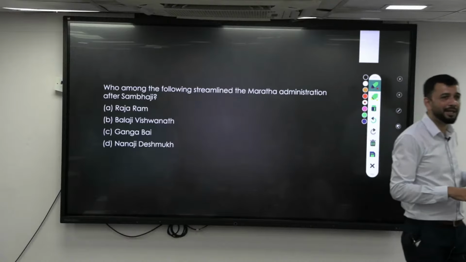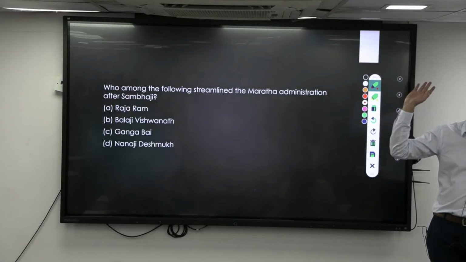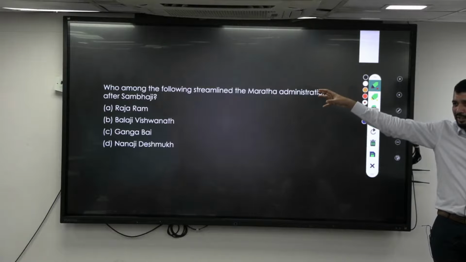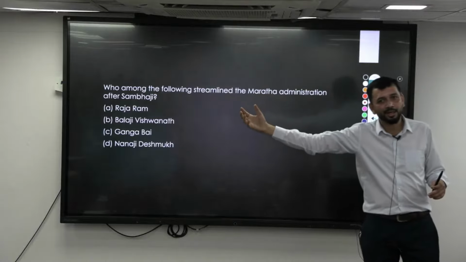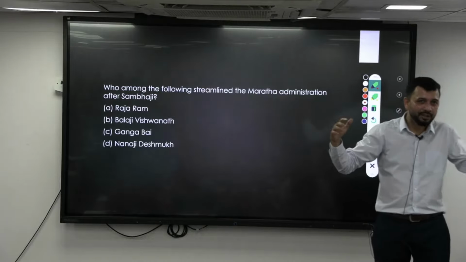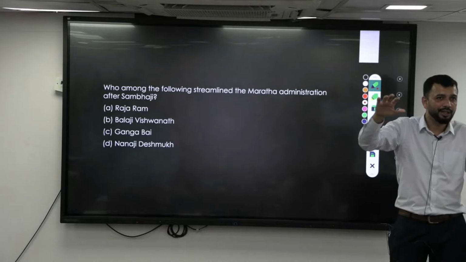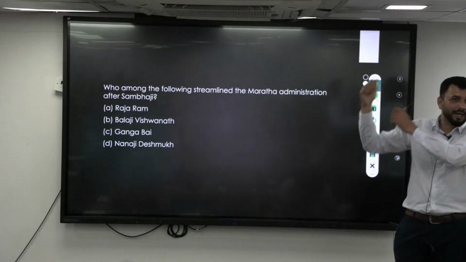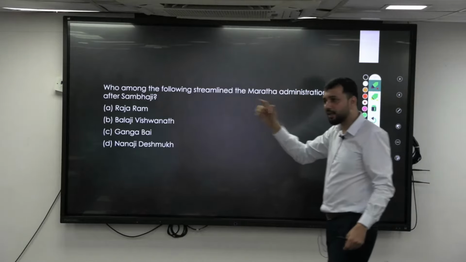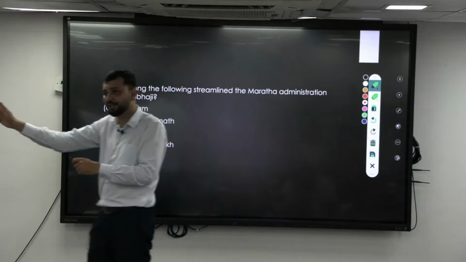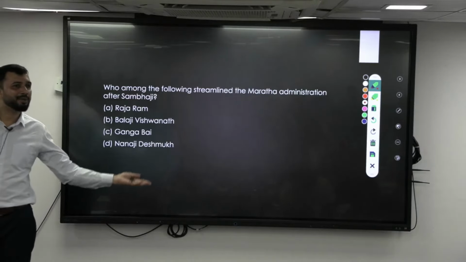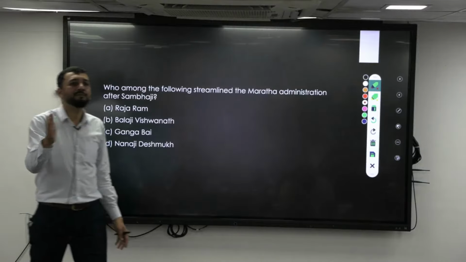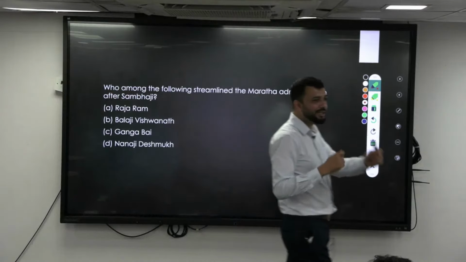So they made a plan: send Shahu back. Shahu's aunt Tarabai was ruling the kingdom. There would be some supporters who would support Shahu, and some who want Tarabai. Shivaji and Sambhaji were great rulers, so should you make his son king again, or continue with Tarabai, who has been managing for the last 20 years? Some people would follow Shahu, some would follow Tarabai. When internal disturbance happens, they become weak, so that this can be managed better. So they released him. Then this fight started.